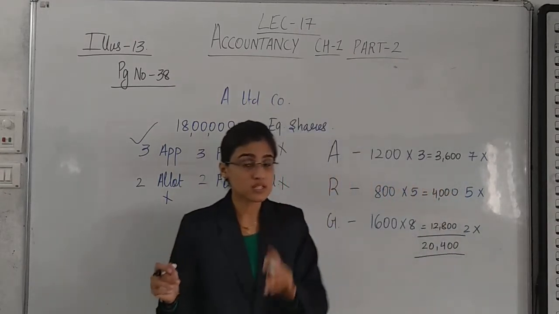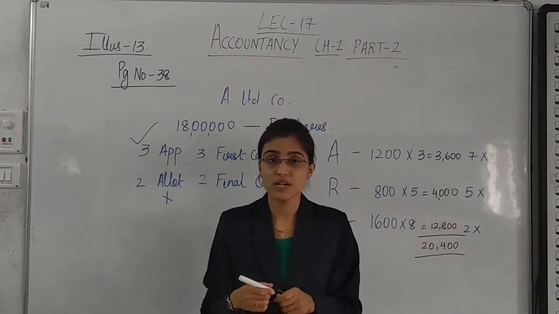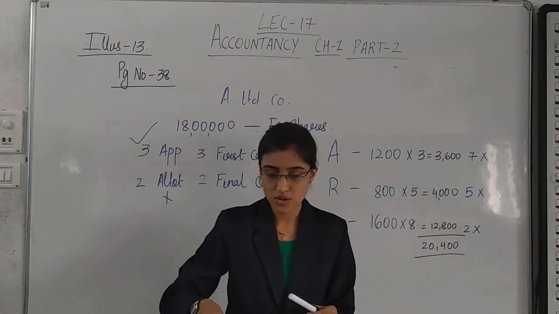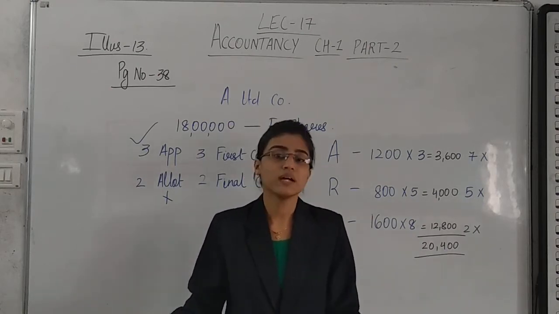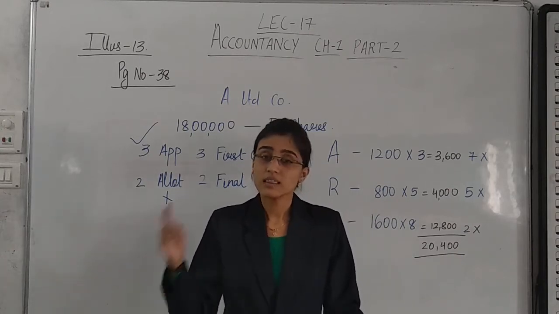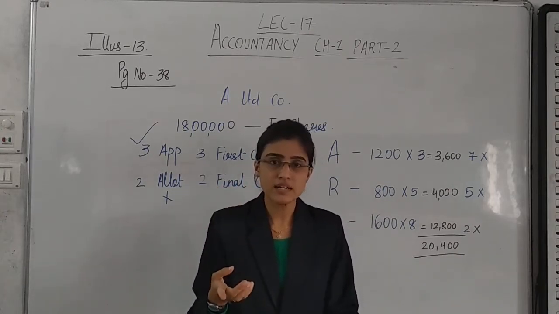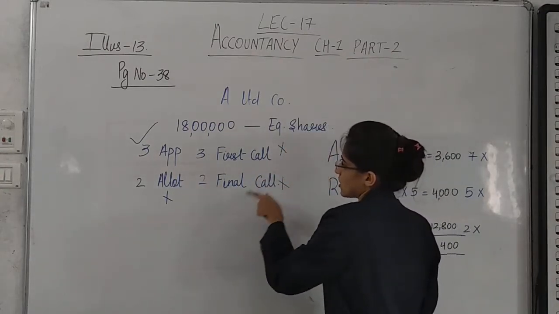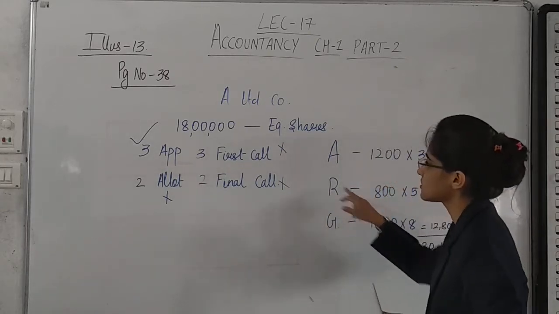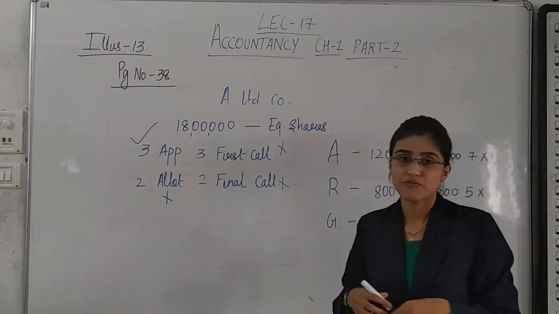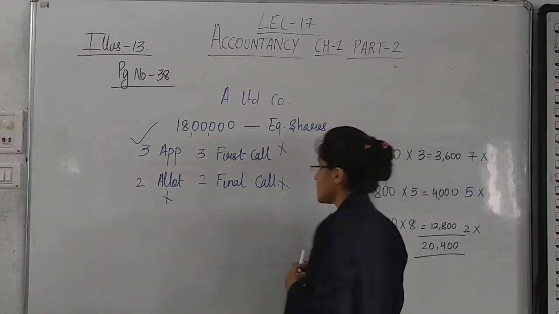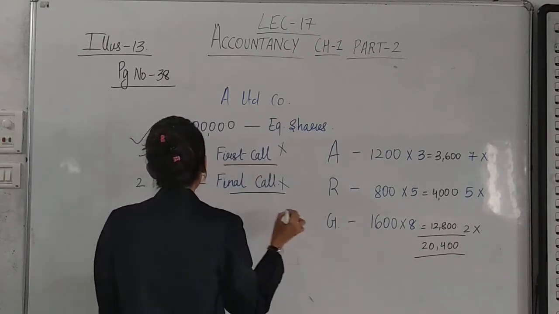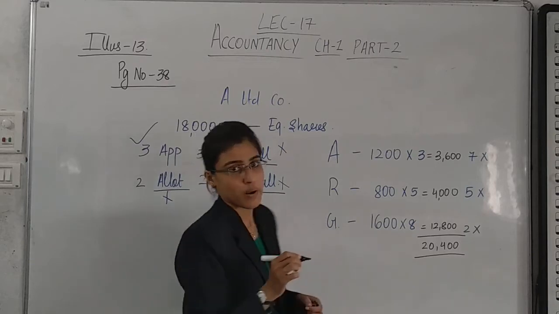So whichever amount is received from the shareholders whose shares are being forfeited is to be credited to forfeited shares account, just the way it is written in your textbook. So to forfeited shares account 20,400. Yes, and the amount not received is to be separately credited. Allotment is not received from this person, first call and final call. From second person, first and final. From third person, only final call is not received. So this simply means final call is not received from 3 of them. First call is not received from 2 people and allotment is not received from 1 person.